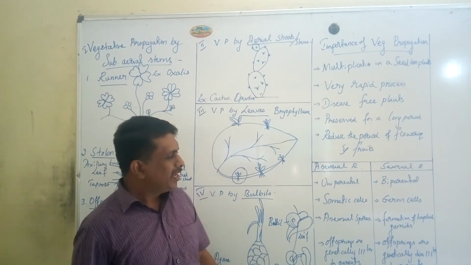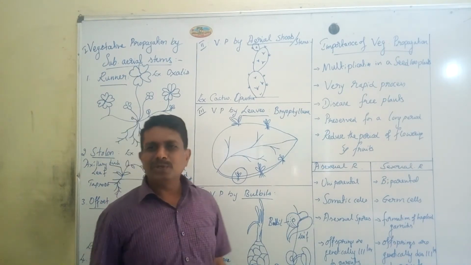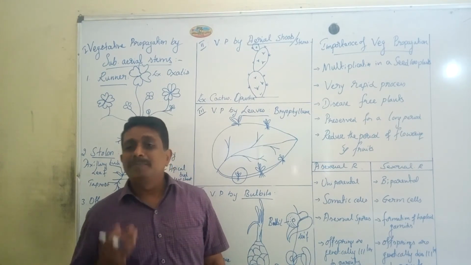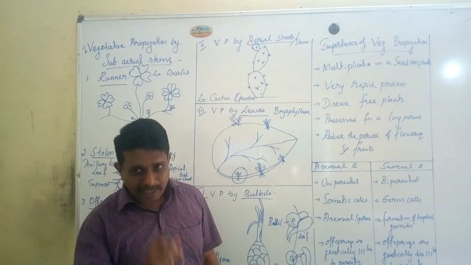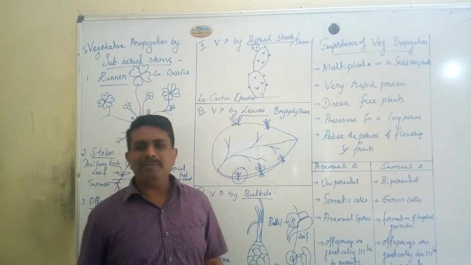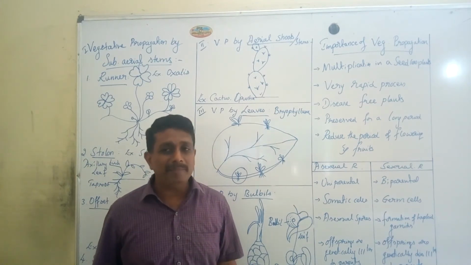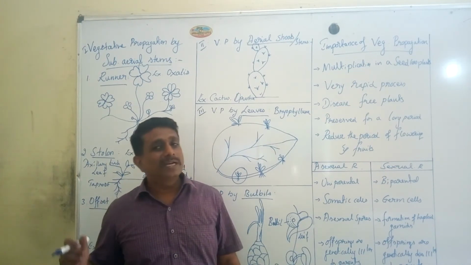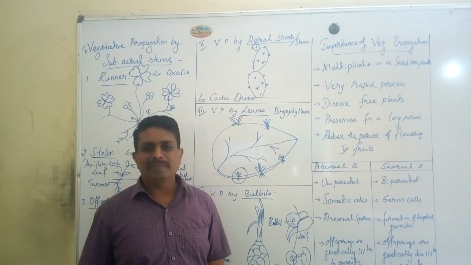The main salient features of sexual reproduction are: it is purely biparental in origin. Only the germ cells are involved. It involves the formation of haploid male and female gametes. In addition, the fusion of gametes takes place in sexual reproduction.